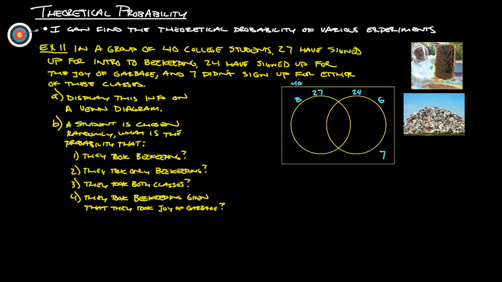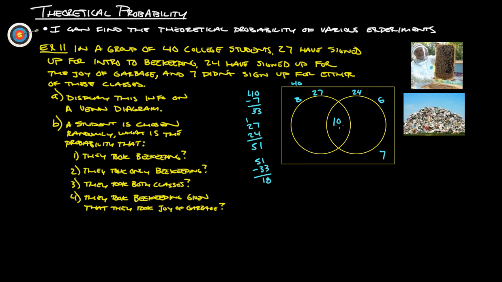So we know that there's 40 total inside this circle. Inside the 40 college students. So there's 40 total numbers in here. We've already used 7 of those, so we can do 40 minus 7 gives us that there are 33 to share with these 3 regions here, right? So problem is we add 27 to 24, and that gives us 51. So if we put 27 here and 24 there, there's 51 plus 7 more is way more than 40. So what we have to do is subtract these two. 51 minus 33 is going to give us 18, right?